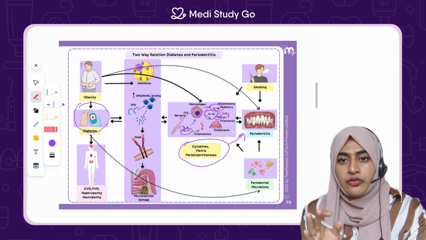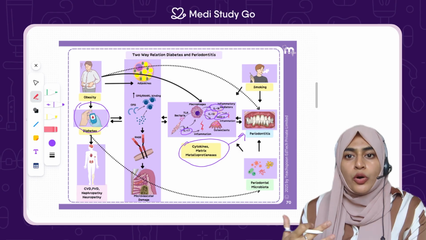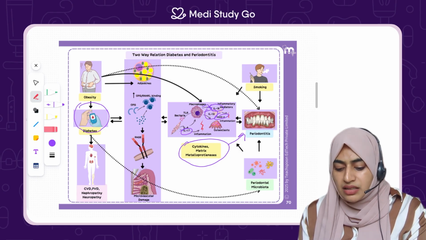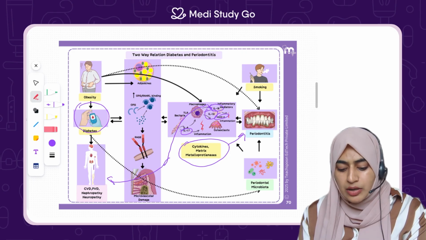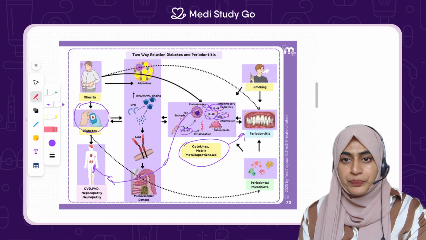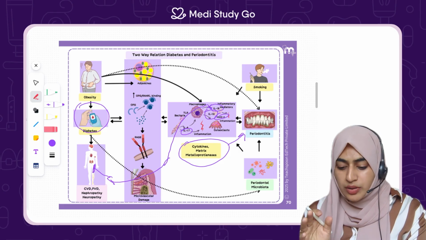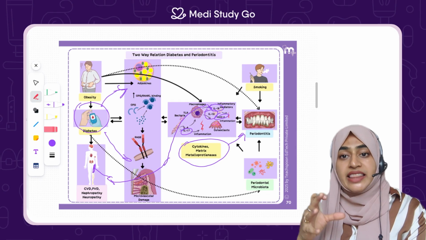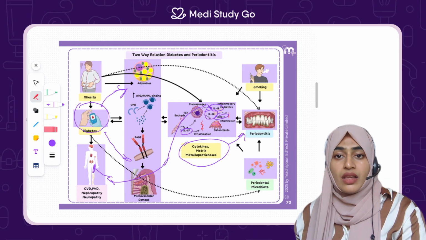Once they finish their work over there, they still want to do more work. So all of these enter directly into the bloodstream of the human body. When they enter the bloodstream, they affect the adipose tissue, the skeletal muscle tissue, and they also reach the liver.